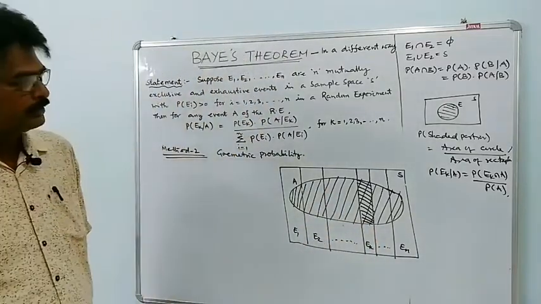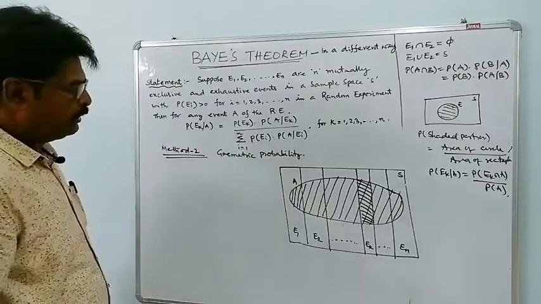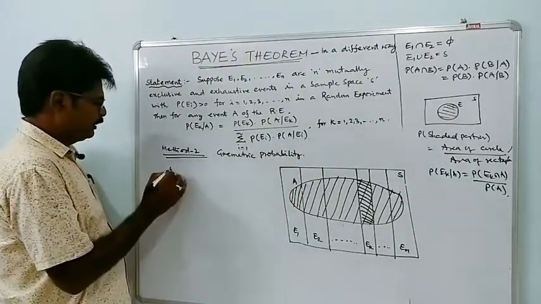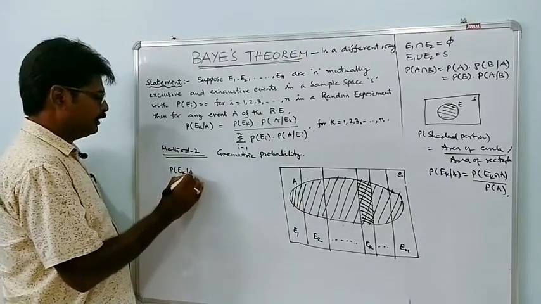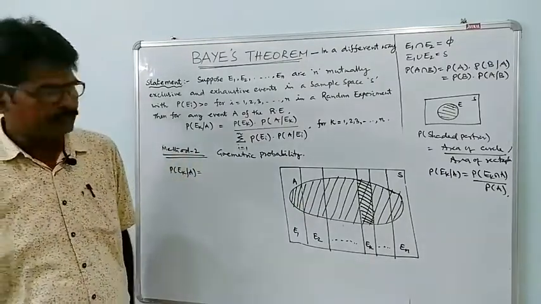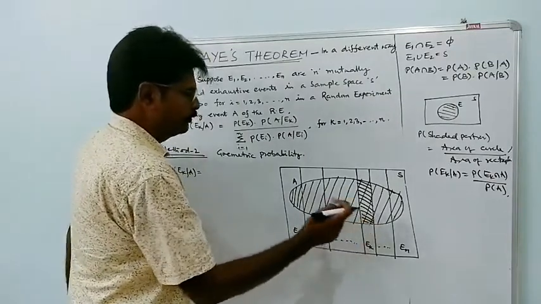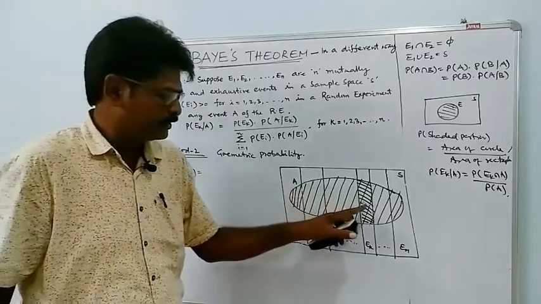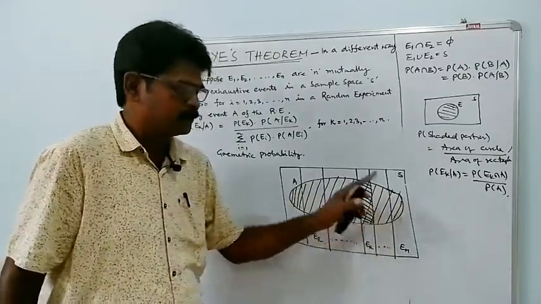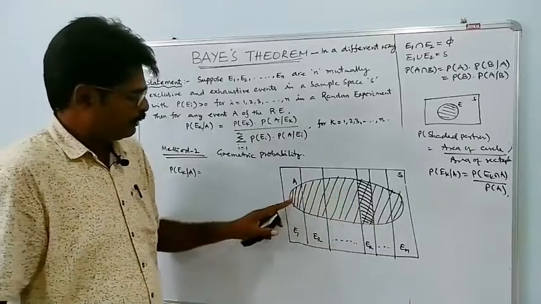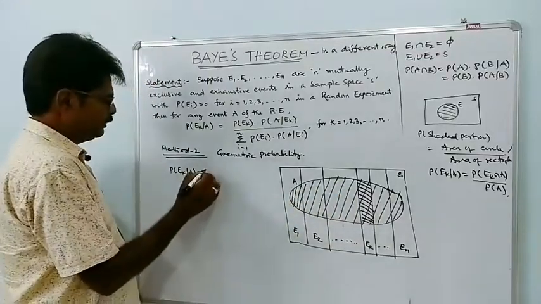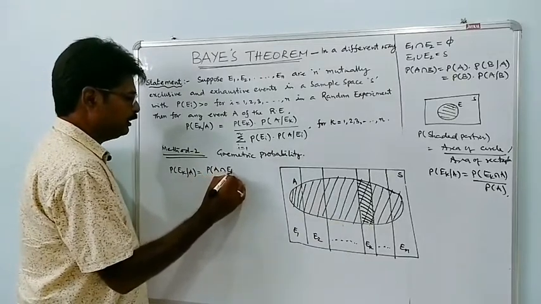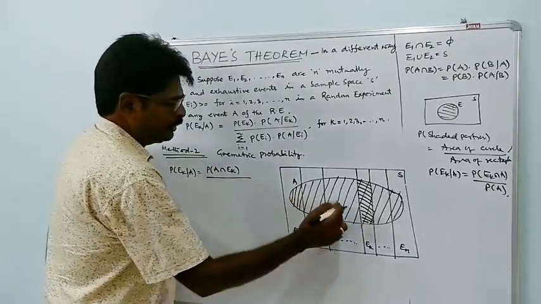This is the intersection portion of Ek and A. So according to that conditional probability, it's very simple. Probability of Ek given A is equal to this portion by total portion, that is A intersection E1, that is here, probability of this portion is A intersection Ek by total shaded portion.